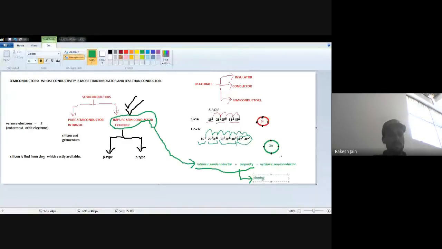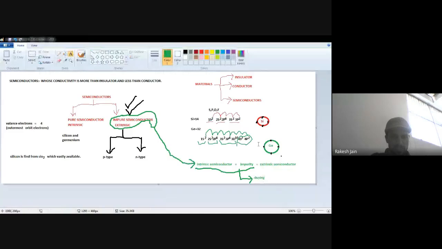So doping is the process by which we can add some impurity in the pure semiconductor or intrinsic semiconductor so that we will find, as a result, extrinsic semiconductor. Now see which kind of impurity we mix. Actually, we mix trivalent or pentavalent impurity. You just see very carefully what I am going to teach you.